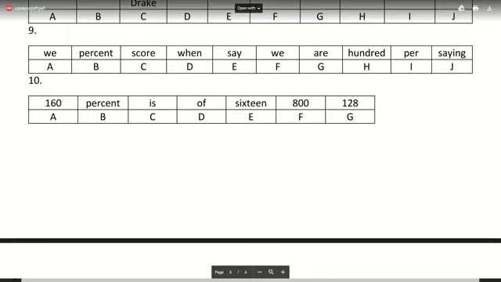No. All of you are getting number 9 wrong. Let's see who gets number 9 right.